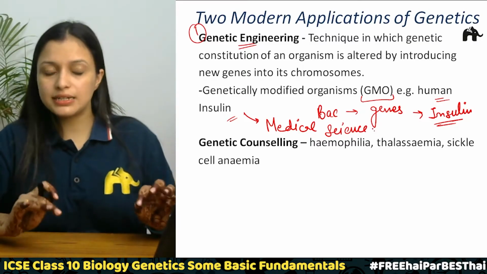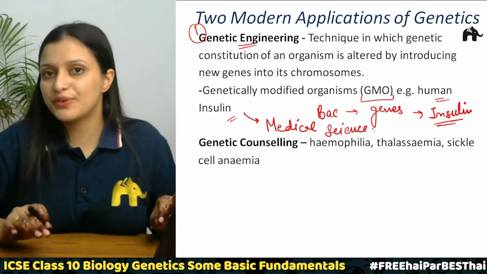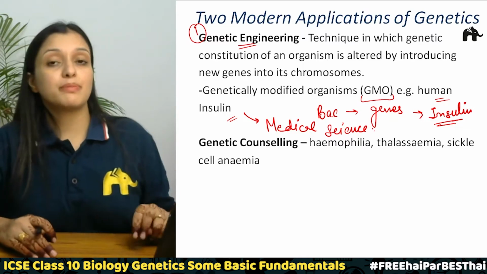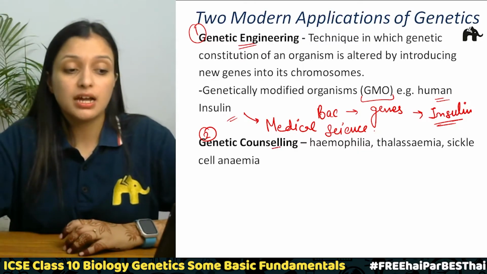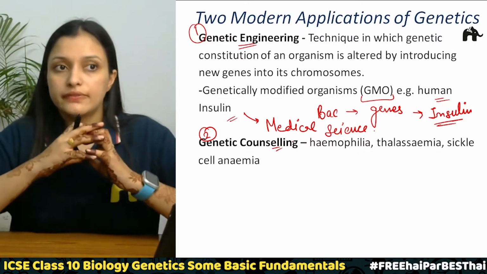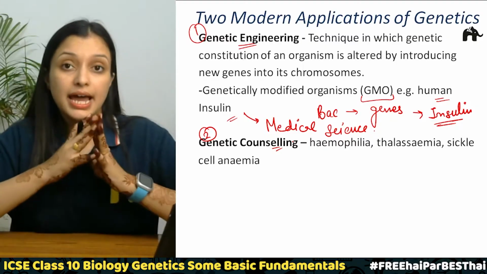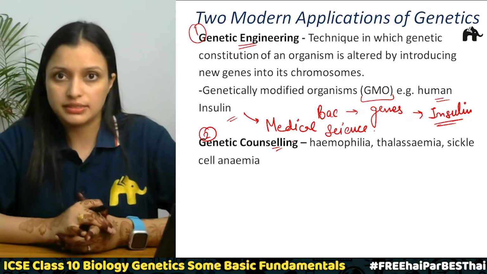Right? Clear? So genetic engineering is clear to everyone, right? So now we will talk about the second application. The second is genetic counseling. There are some undesired traits that occur in some organisms, right?